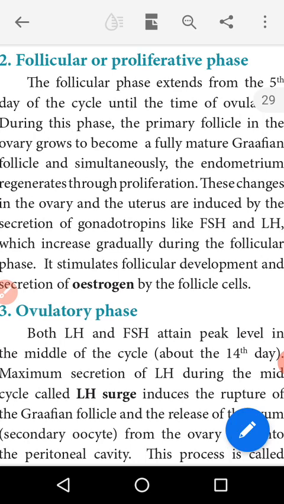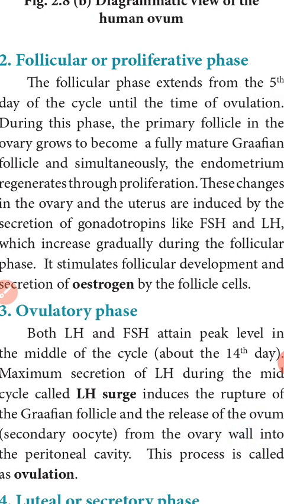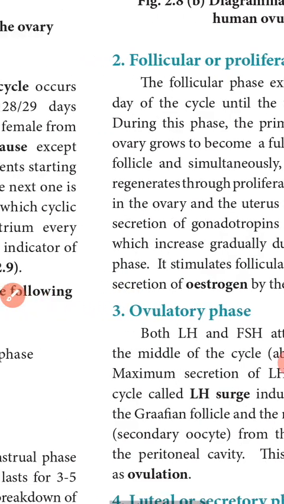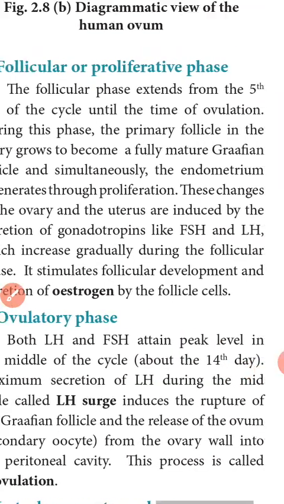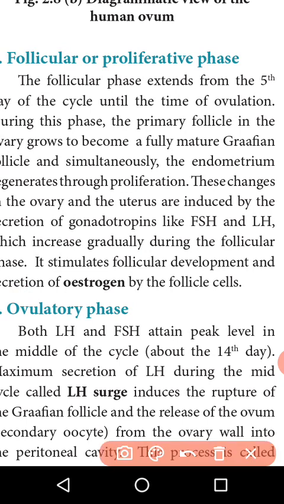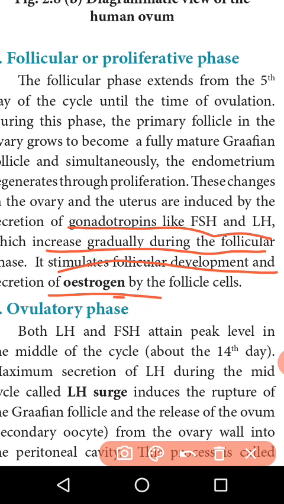Gonadotropins like FSH and LH increase gradually during the follicular phase. They stimulate the follicles to develop, and the follicular cells secrete estrogen.